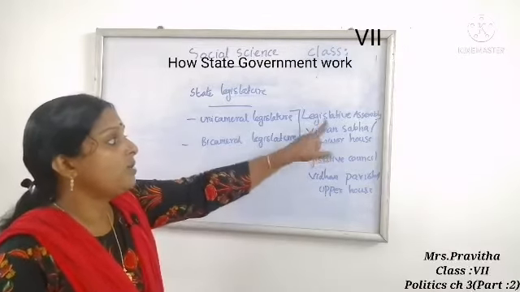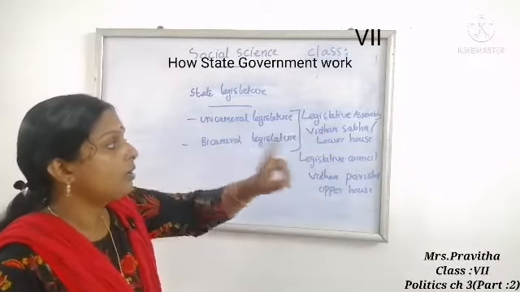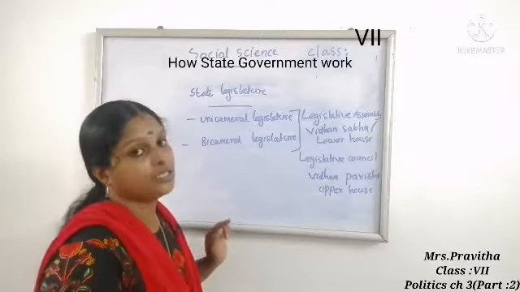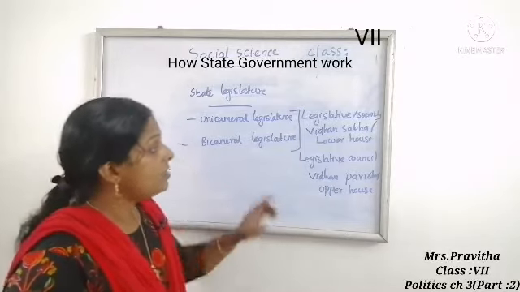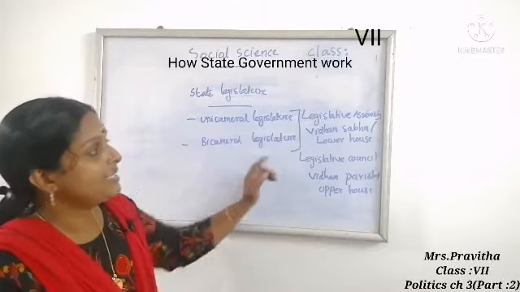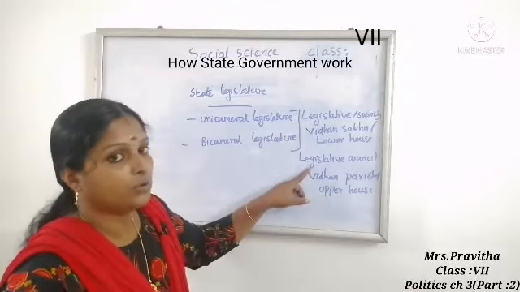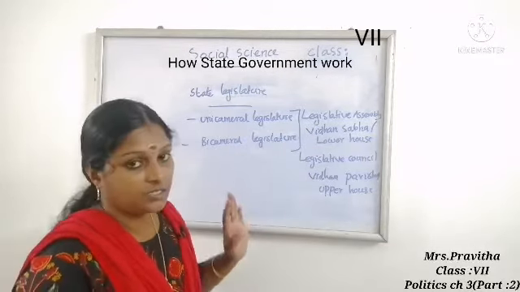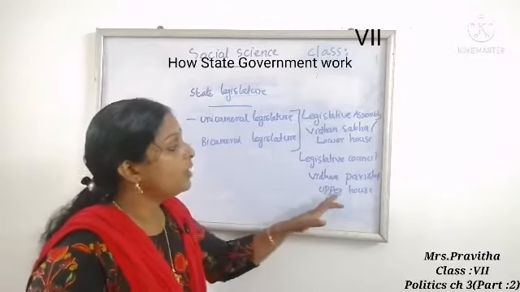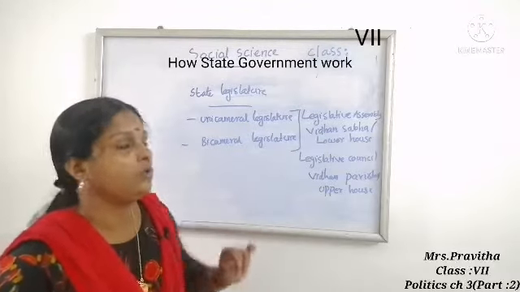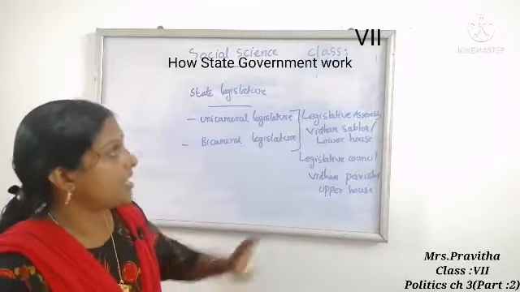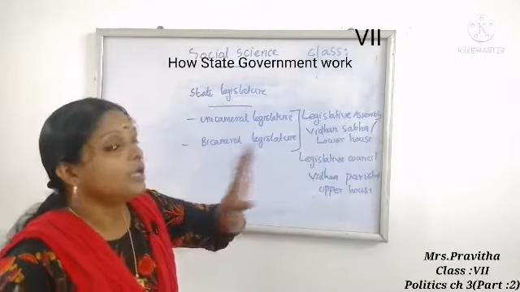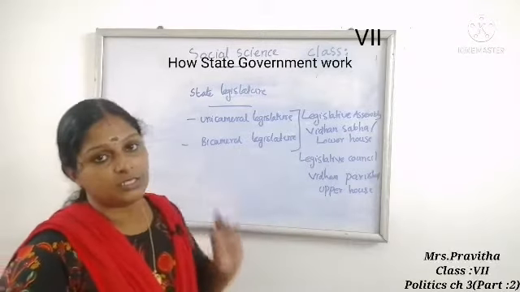A state having only legislative assembly, lower house or Vidhan Sabha, is called unicameral legislature. A state having both houses, legislative assembly and legislative council, or Vidhan Sabha and Vidhan Parishad, or lower house and upper house, is known as bicameral legislature. Any one we can use, children.